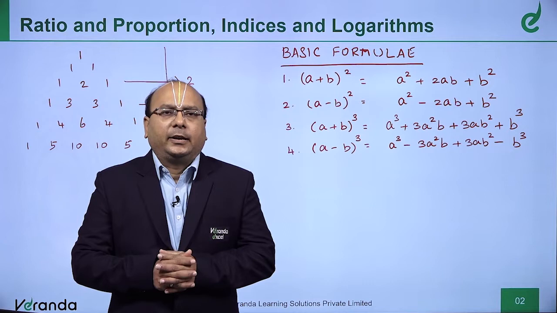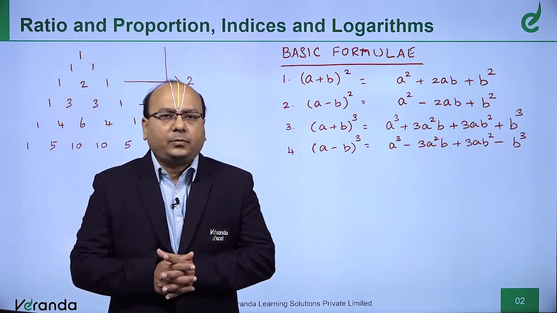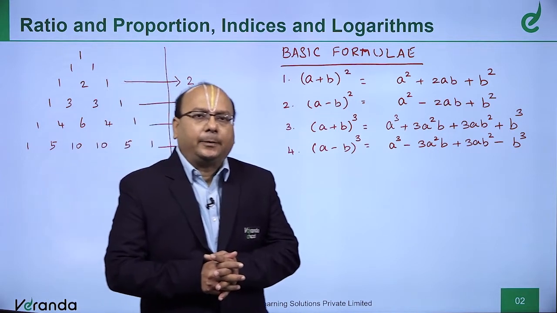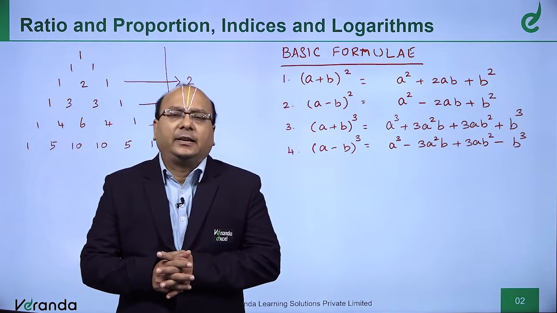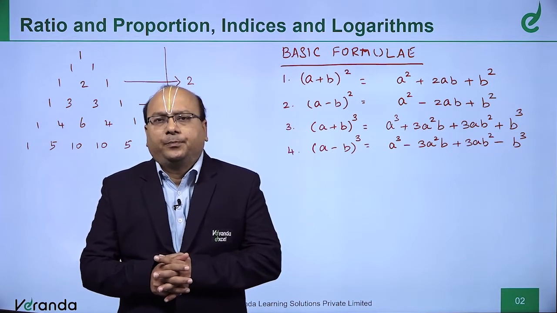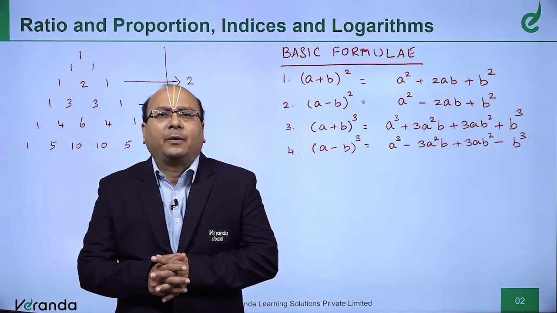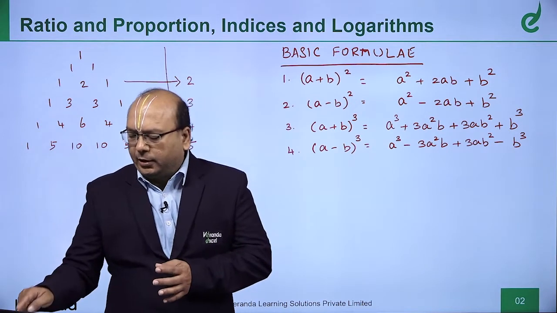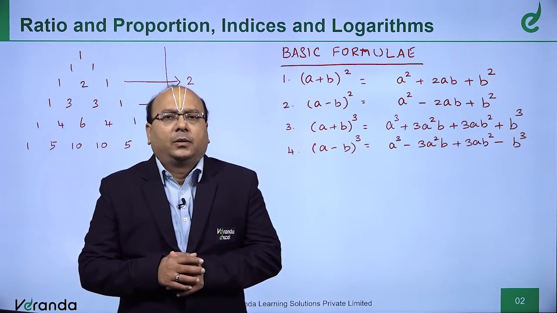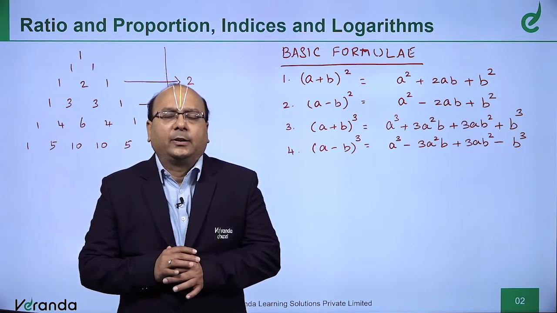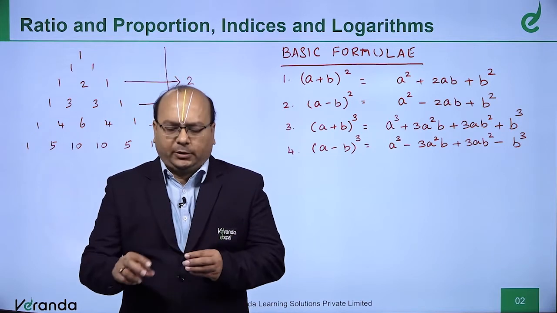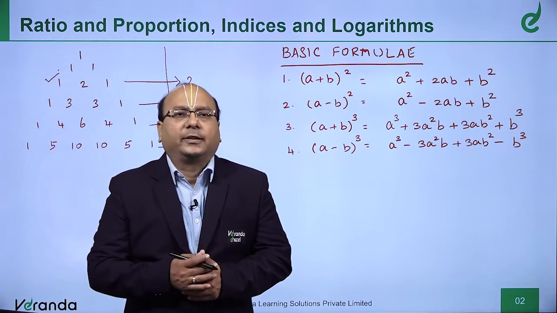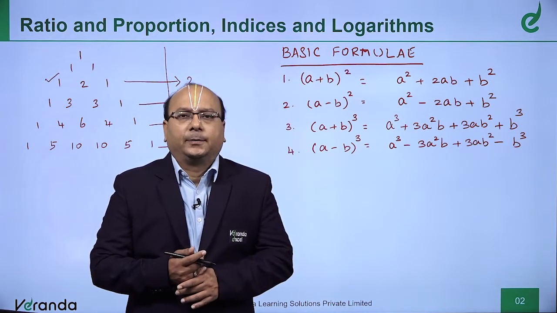You remember the line 1 2 1. Now, I want to write (a + b)². Take the first term, a. What is the highest power? (a + b)² has power 2, so apply the power 2 to the first term: a². But do you need to attach a coefficient, a number, to that? Yes, you need to attach this 1. So, 1 into a².